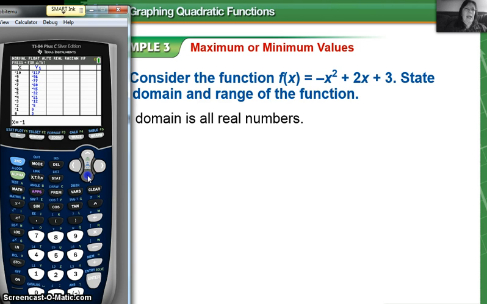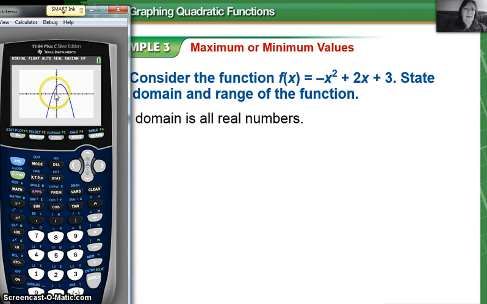I don't see any errors here. I don't have any dividing or anything going on over here. My goodness, it wouldn't even be a quadratic function. So I'm just looking to see if there are any breaks. I can see that in the table, and I'd be able to see that on the graph too if there were some kind of break where it just stopped and then picked up again somewhere else. But that comes with other kinds of functions.